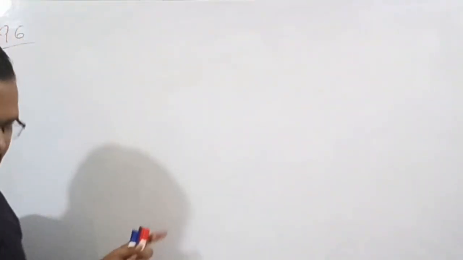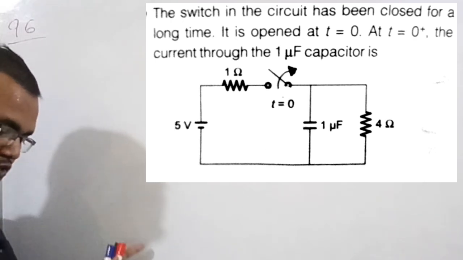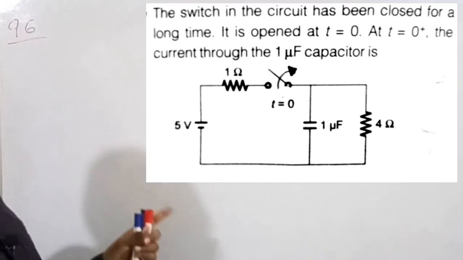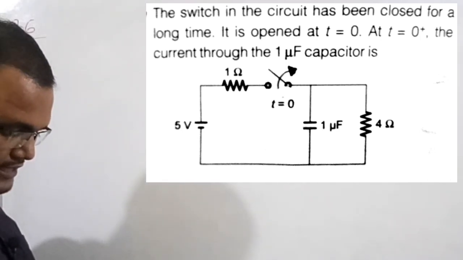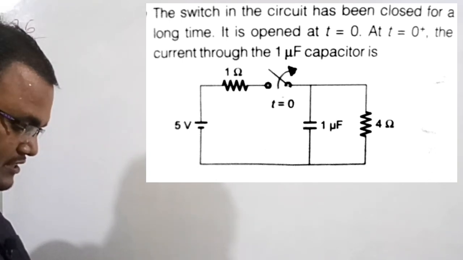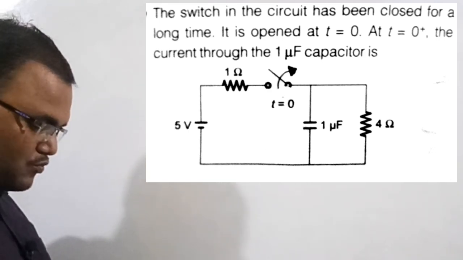After solving the previous problem, now let's move forward to the next numerical. The numerical number is 96. See the question here. The question says that the switch in the circuit has been closed for a long time, meaning at steady state. It is opened at instant t is equal to 0 seconds. Now at t is equal to 0 plus instant, we need to find the current through the 1 microfarad capacitor in this numerical.